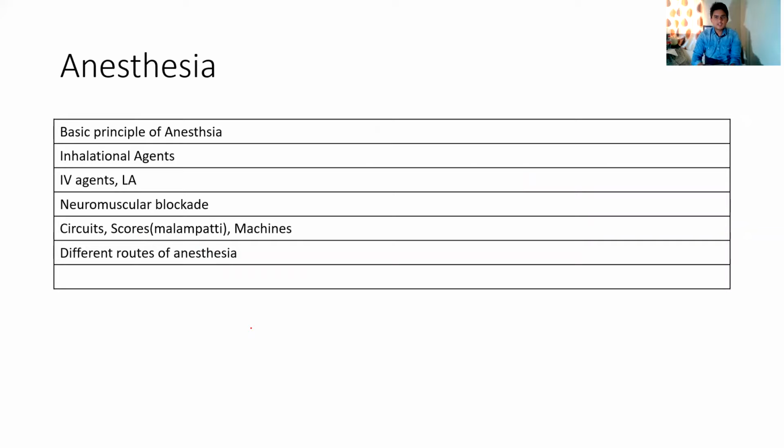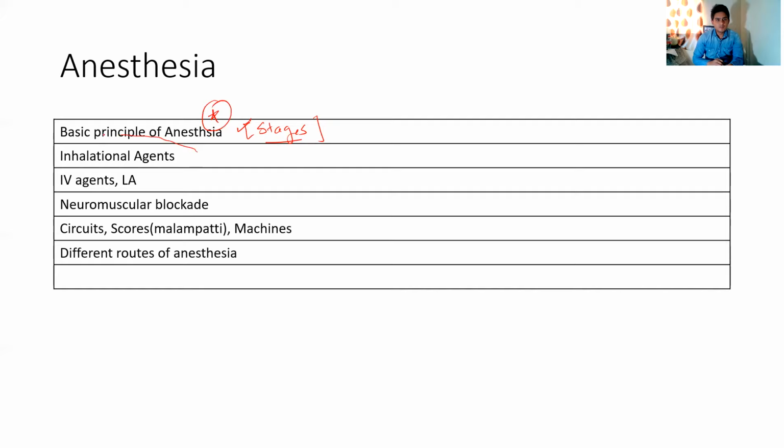Then coming to the next part, which is anesthesia. Anesthesia is again a short subject, but there are always 4 or 5 questions from anesthesia. So you should know the basic principles of anesthesia, stages of anesthesia, and how it works. That is something that you have to start with.